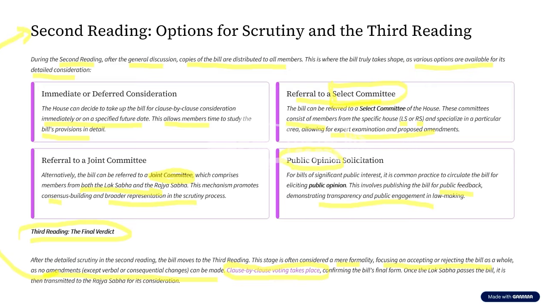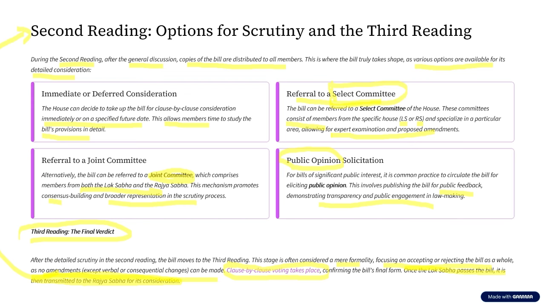So now let us assume that stage 1, stage 2 and stage 3 are happening in Lok Sabha. Once all the clauses are passed, it means the bill has cleared Lok Sabha. Once the bill passes in the Lok Sabha, it is then transmitted to the Rajya Sabha for its consideration.